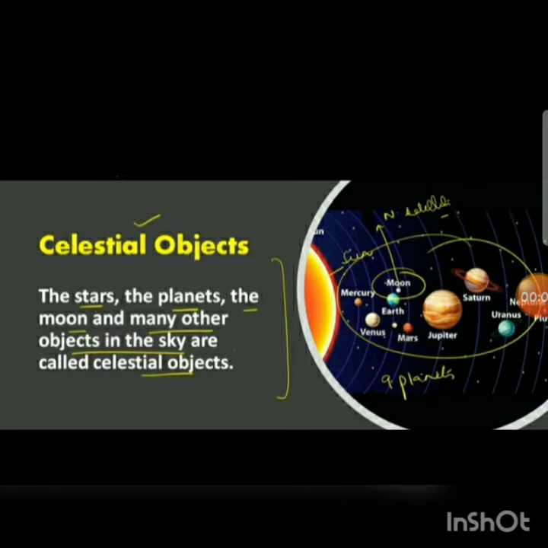What are celestial objects? The stars, the planets, the moon, and many other objects in the sky are called celestial objects. Okay, and the study of celestial objects and associated phenomena is called astronomy.